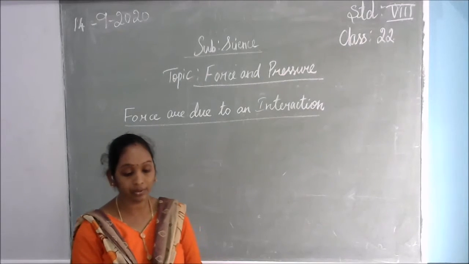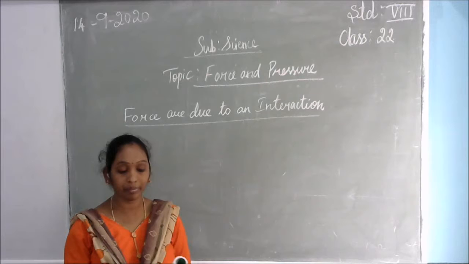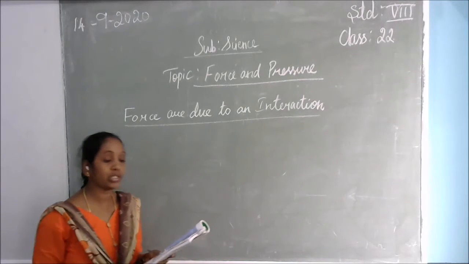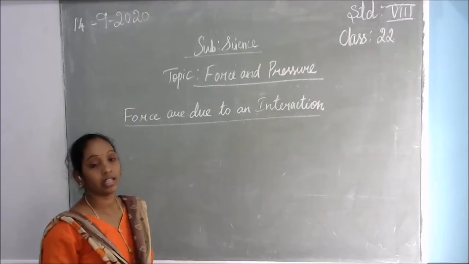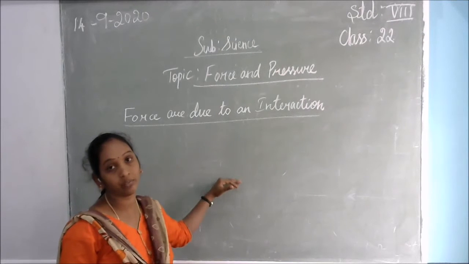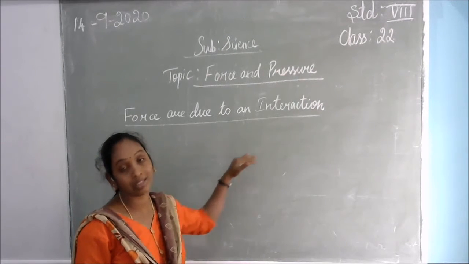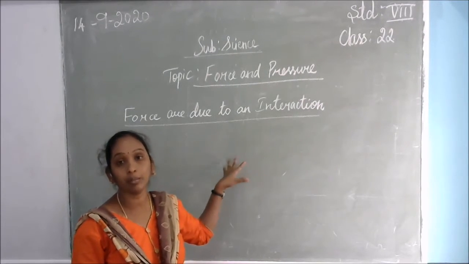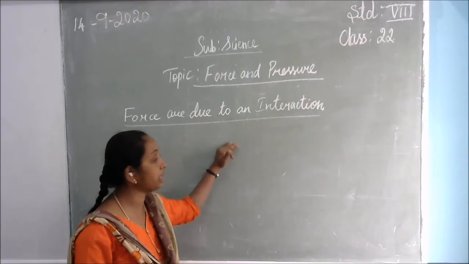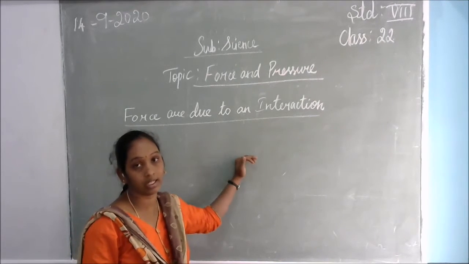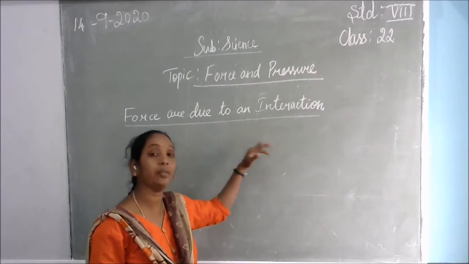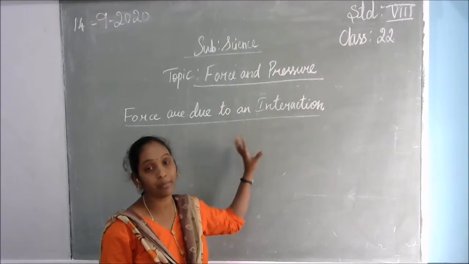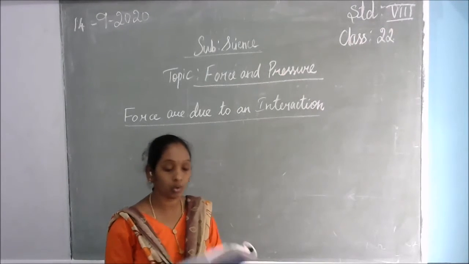Today in class we are going to discuss how force interacts. That is, forces are due to an interaction. An object, without any interaction with another object, cannot move. So one object should be moving, and another object should interact with it. Then only the object can be moved, that means the force is properly applied to that object. So what is the meaning of it?